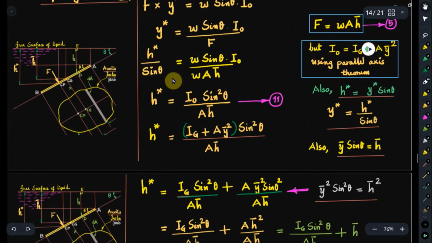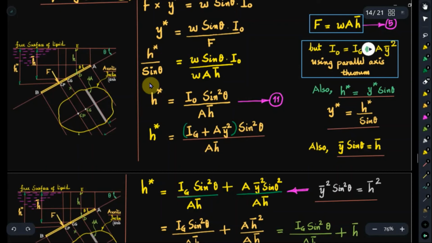That is equal to w sine theta into I naught divided by f. What is f? F is w a h bar. For inclined surface or inclined immersed surface, the total pressure expression is w a h bar. So w and w will be cancelled, and what remains is I naught into sine theta divided by h bar on the right hand side.